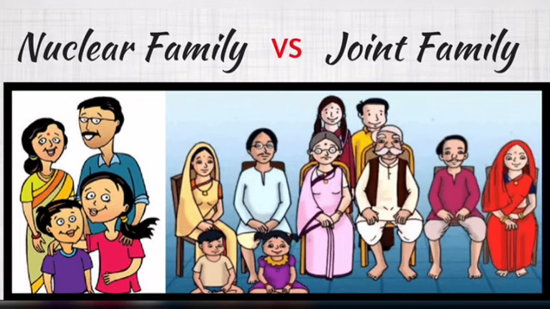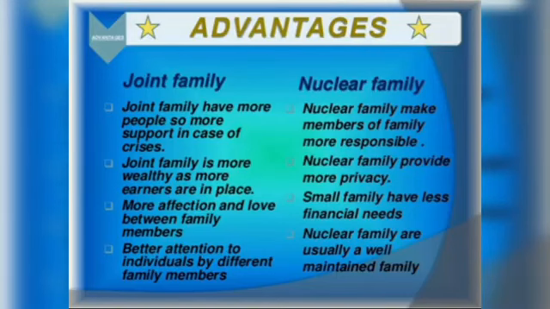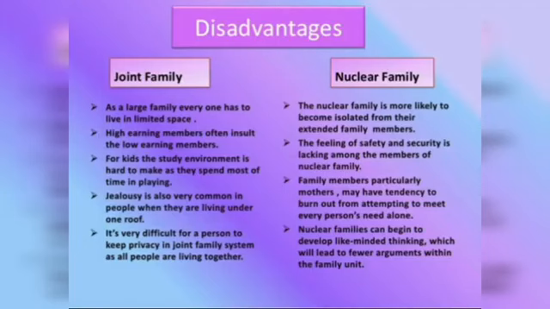Okay, what are the things you know the difference between nuclear family and joint family? Nuclear family will be small and it will be more happy. Special care will be there and it will be joyful and we will get good education. Like this, many reasons are there, advantage, right? Joint family, it will be congested, compete for needs, less privacy, less riches.